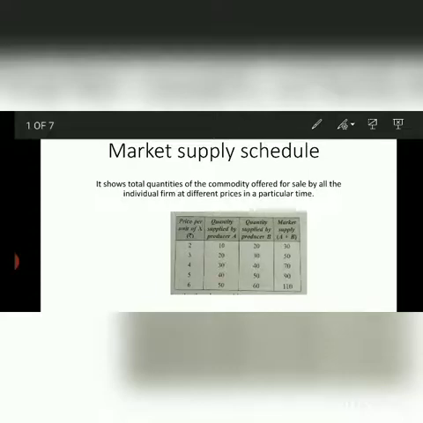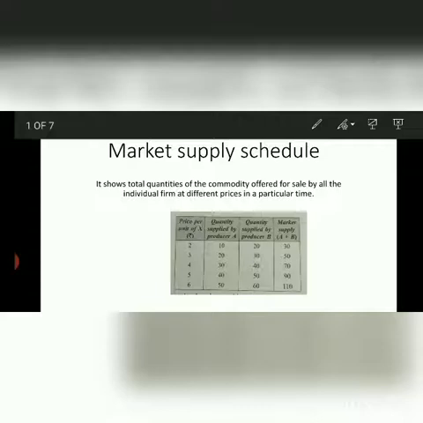Again, when the price rose to rupees 3, producer A is supplying 20 units of commodity X and producer B is supplying 30 units of commodity X. Again, we can see market supply is the sum total of quantities supplied by producer A and producer B. So that will be 20 plus 30, which is 50 units.